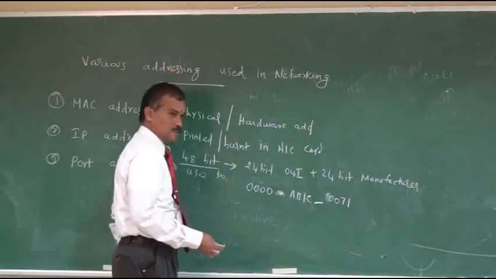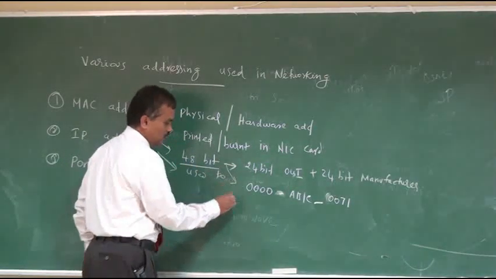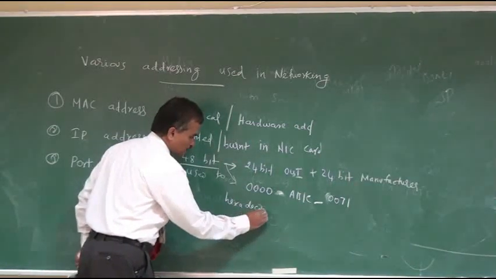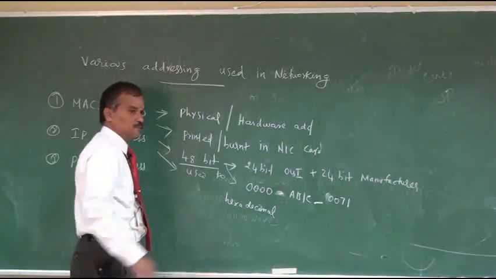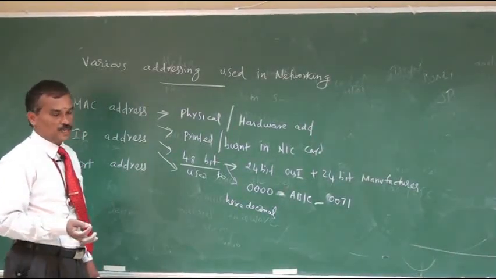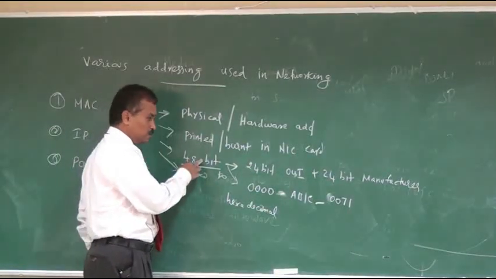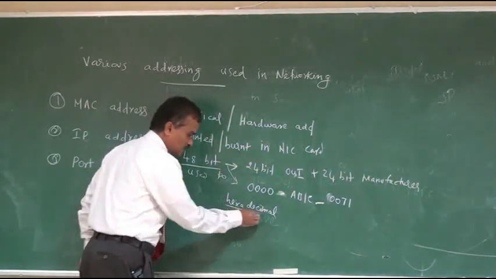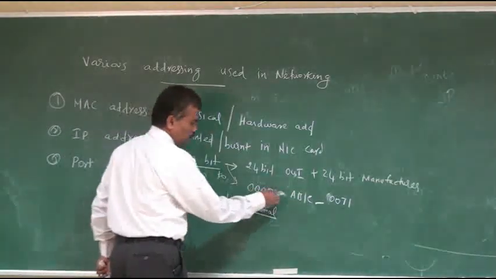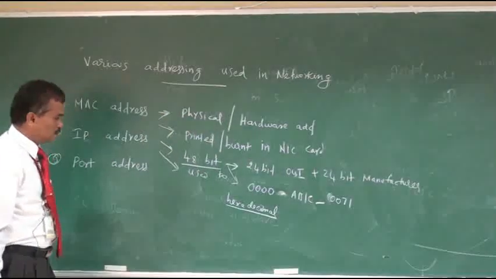So what is the meaning of this? Actually this 48 bits is represented in hexadecimal format. Various numbering systems can be used in digital networks: binary, decimal, octal, hexadecimal, like that. So here the 48 bits can be represented using hexadecimal format, right? We have totally 12 digits, 12 into 4, so totally we have 48 bits.